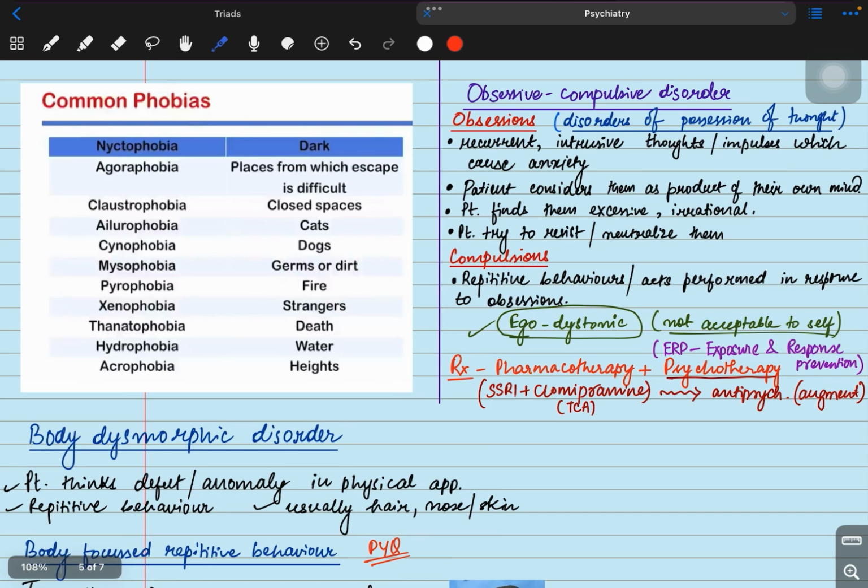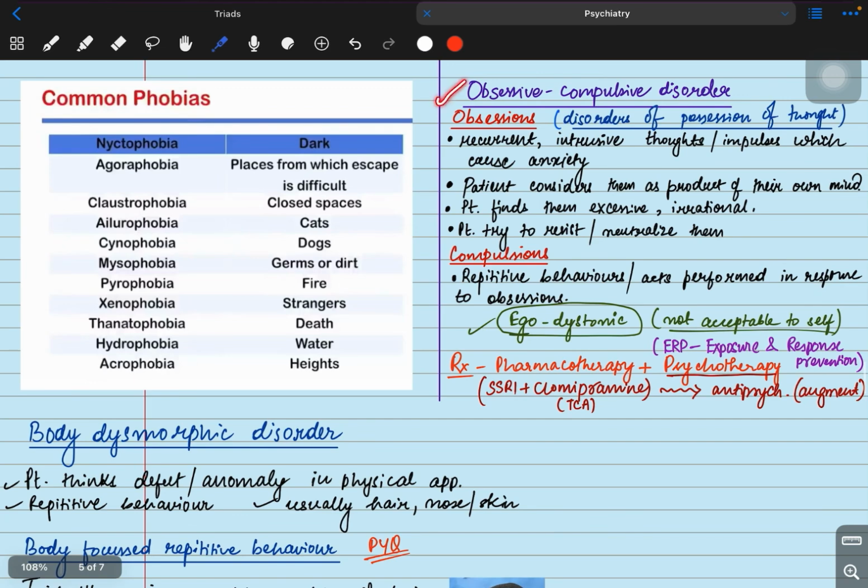These are some of the common phobias. It's not that important. You can just go through once. Nyctophobia means fear of dark. Agoraphobia means fear from places which are difficult to escape. Claustrophobia means closed places. You can have a look here.